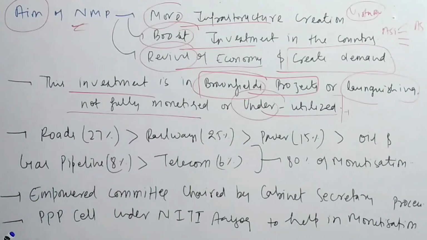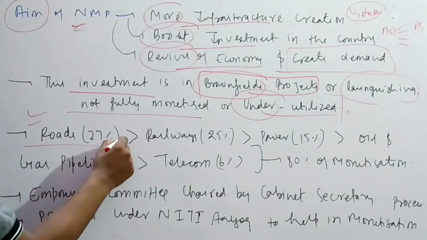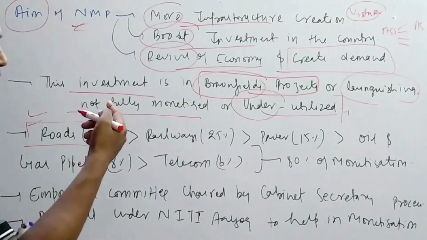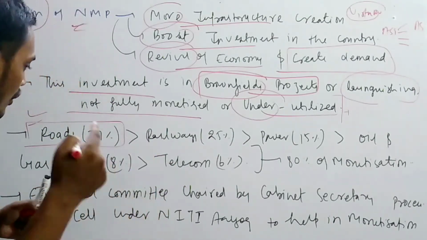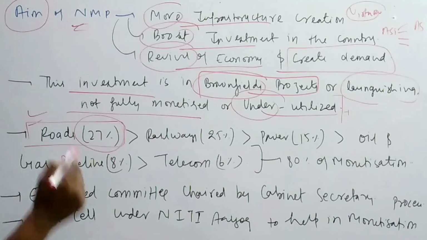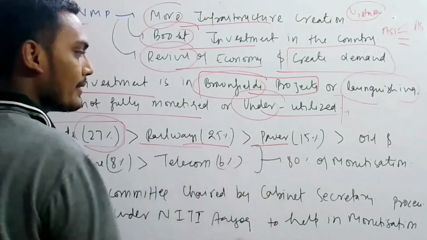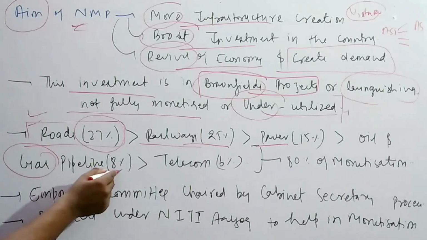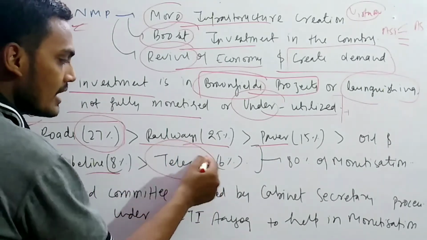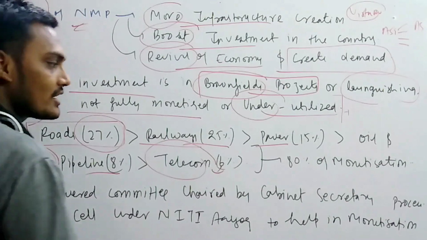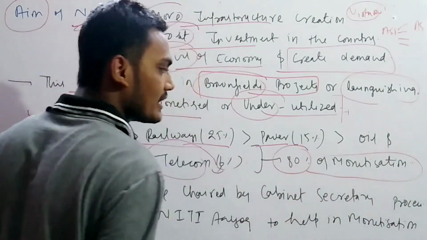Remember that roads have the highest weightage under this. Money will be taken the most from roads, 27%. After that railways 25%, power 15%, oil and gas products 8% and telecom 6%, and this consists of around 80% of the monetization plan.